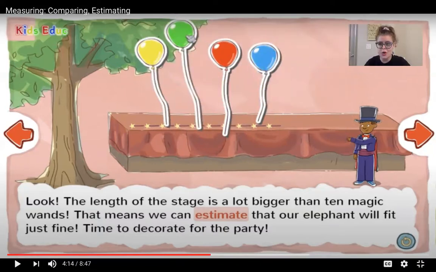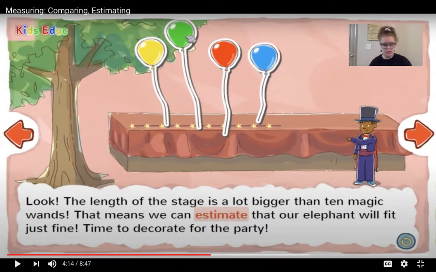All right, so they estimated that the elephant is going to fit on the stage because they know that it's 10 magic wands long. And because they know that, they know the stage is longer than 10 magic wands. So surely the elephant would fit. Now, estimate is a careful guess.